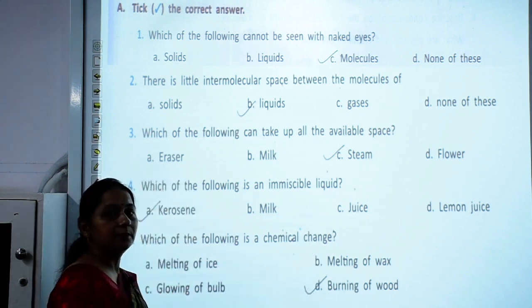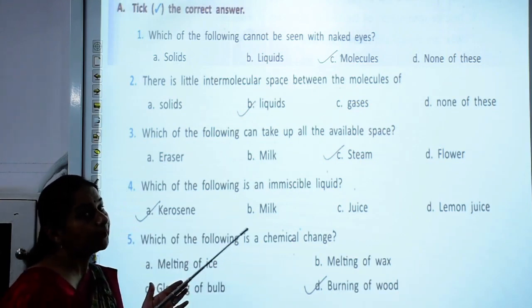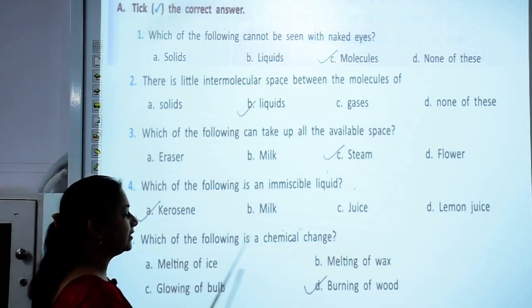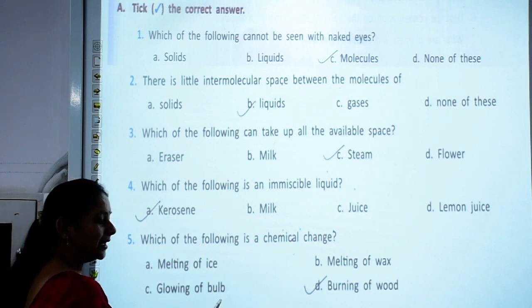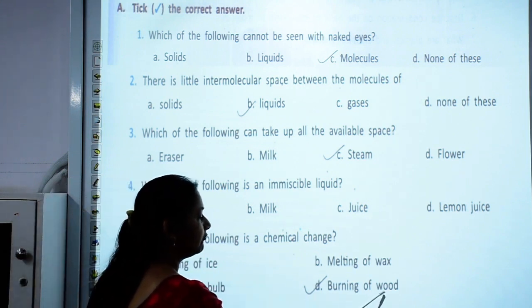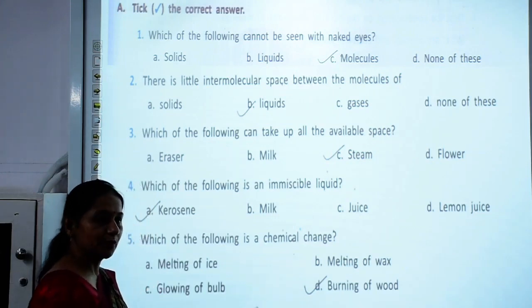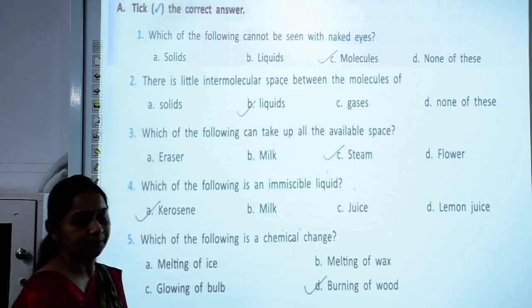Chemical change means a change which is permanent and we cannot reverse it. So melting of ice can be reversed, melting of wax can be reversed, glowing of bulb can be reversed, but burning of wood is a chemical change. We cannot reverse the process. So the correct answer here is burning of wood.